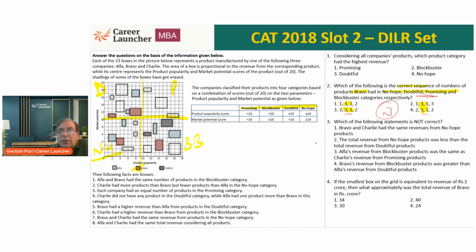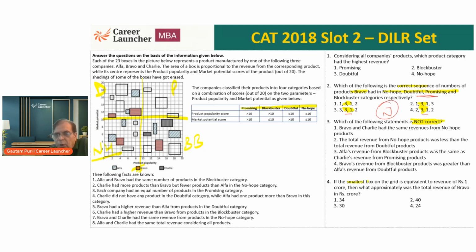Okay. Question number 3, which of the following is not correct? Now this one again, I can't do anything till I complete the table, because these are likely to be questions which will want me to do the complete table. Because for these 4 statements I need to find which one is not correct. So I'll come back to this later.